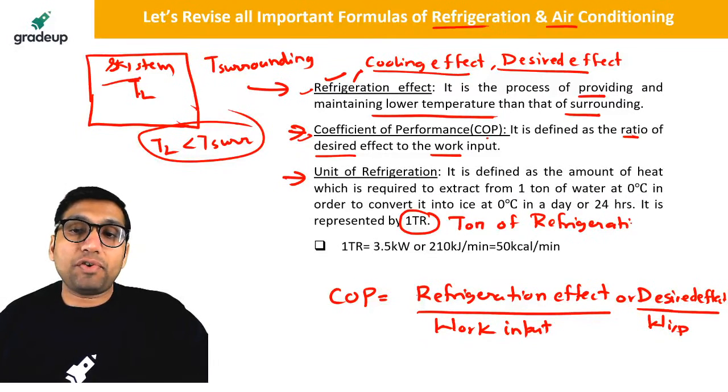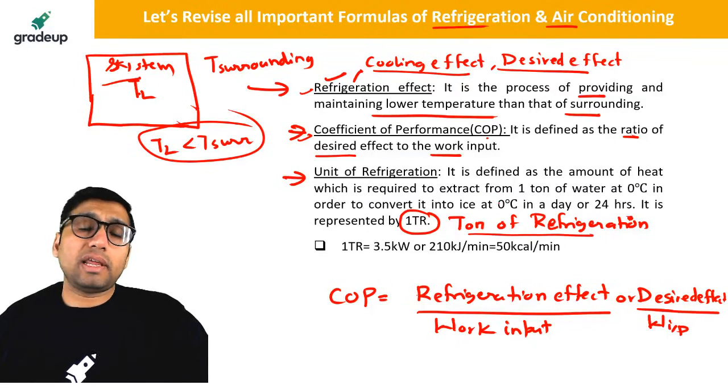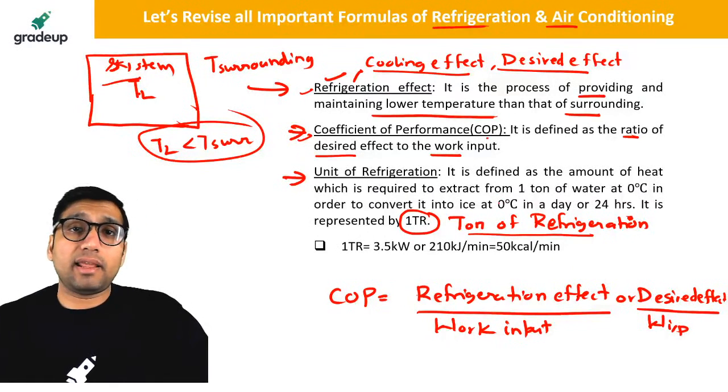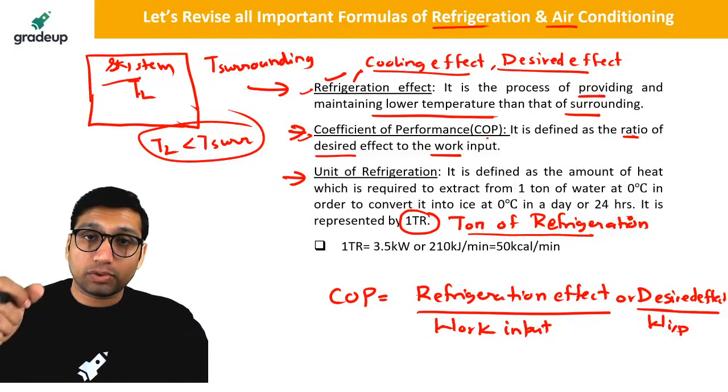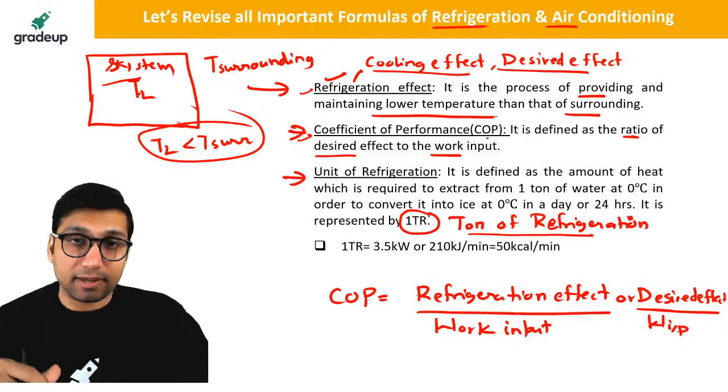And the definition of unit of refrigeration basically comes from a method which was used in the USA and the Western countries to cool the houses in the summer. For maintaining those houses at a lower temperature, they used to bring some water tank, and they used to spray the water on the houses in order to maintain them at low temperature.